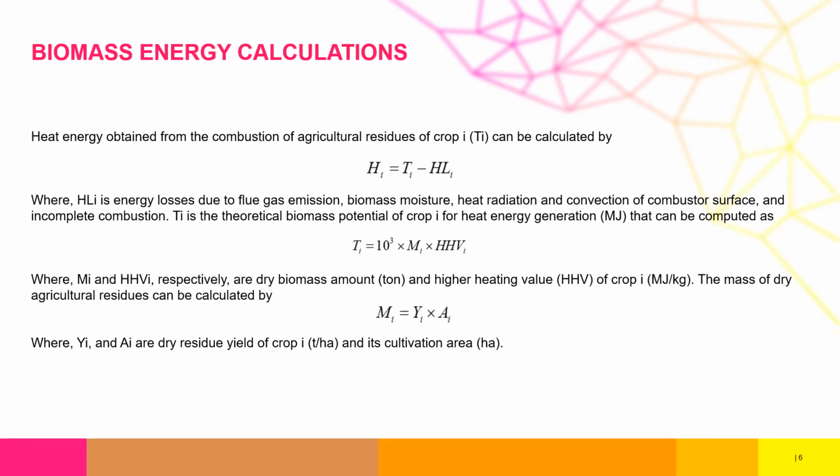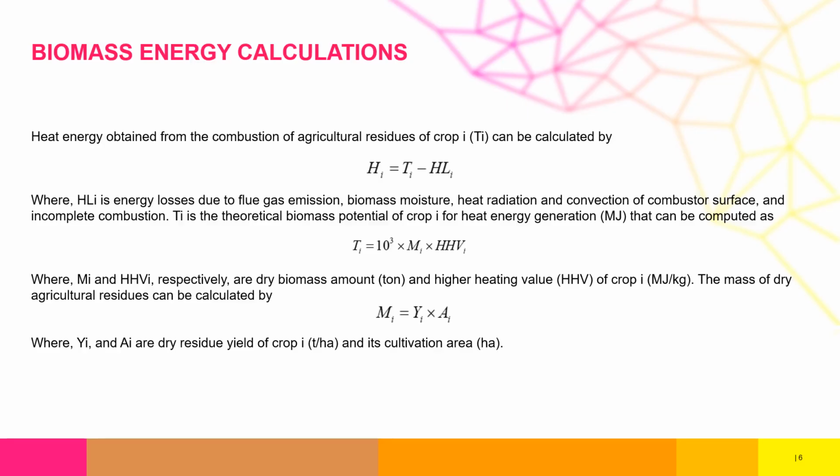So we are using agricultural biomass that is generated from different sources to generate electric power, and then we use a relation to estimate the energy generation potential. So we say that the energy that will be available will be the total residues that is generated minus the ones that is lost. And then the total energy available is going to be the dry biomass available times the heating value of the biomass.